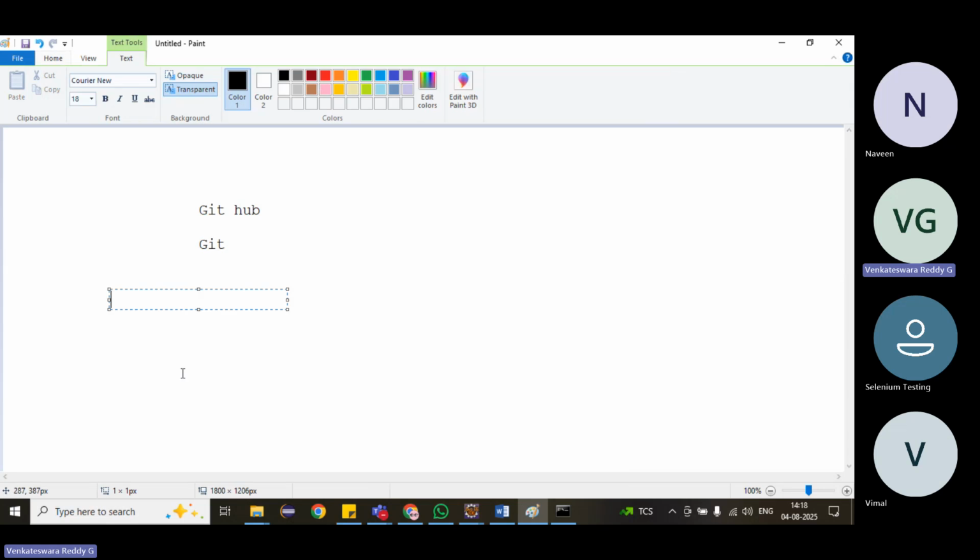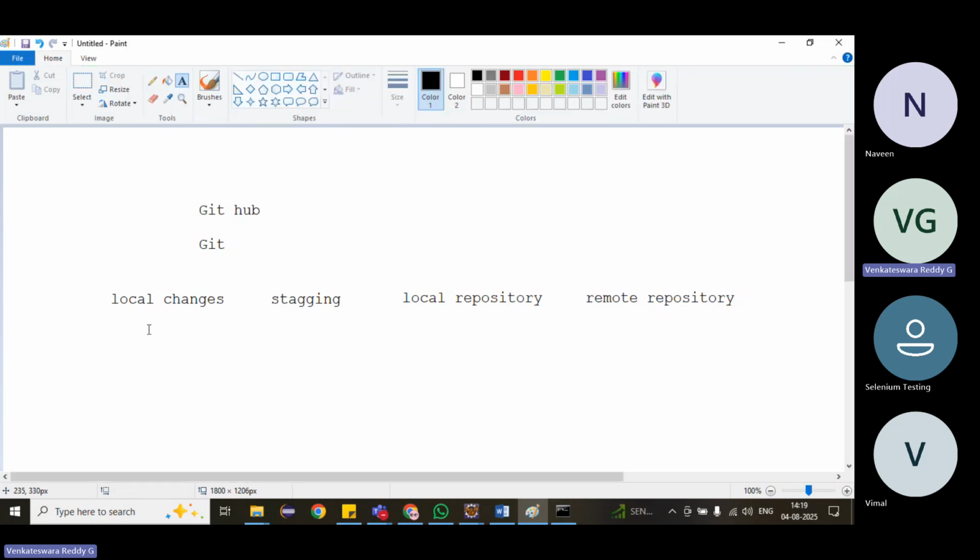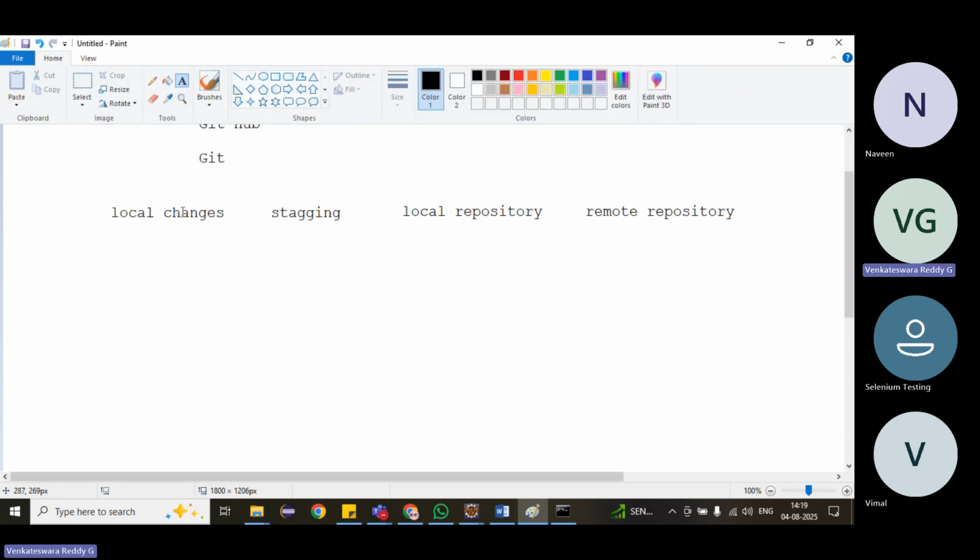Here we will call some terminologies. These are all local changes. Then we will have a staging area, then a local repository, then a remote repository. These are the steps. Our code will go one step at a time. Currently, all changes are in our local. We have to move from local to staging.